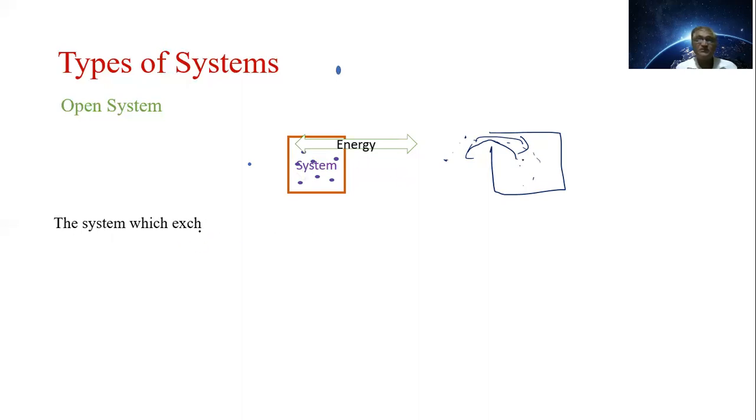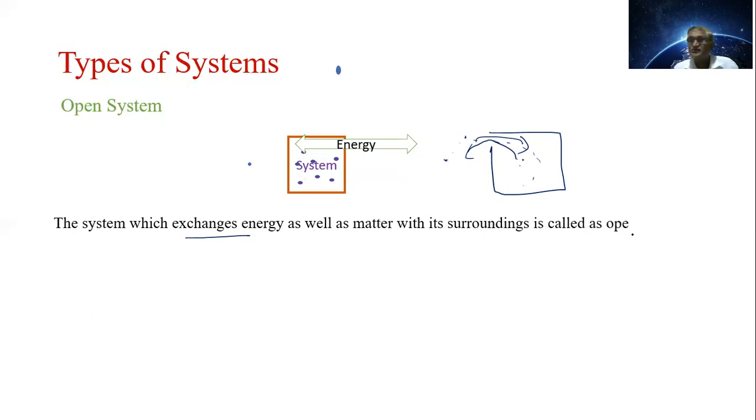The system which exchanges energy as well as matter with the surroundings. The system which exchanges energy as well as matter with its surroundings is called as open system.